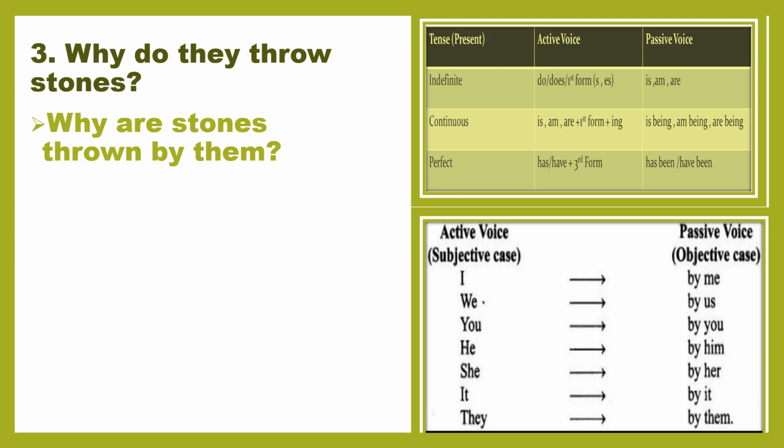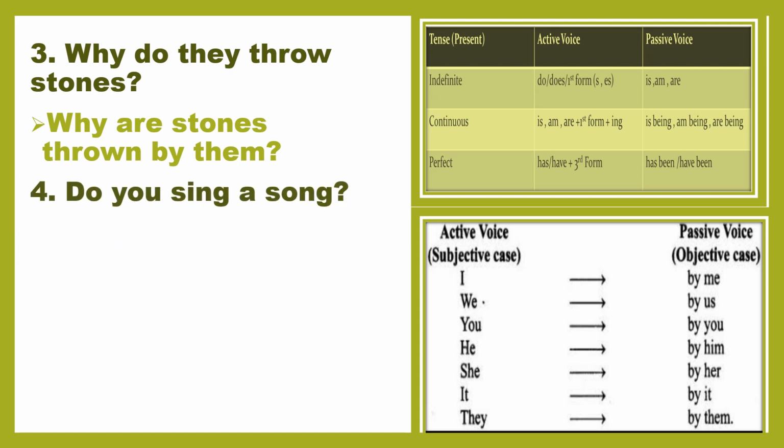Stones are more than one, so we have to write here are. Why are stones? This is subject, then the third form of verb of throw is thrown, then by, and the objective case of they is them. Why are stones thrown by them, question mark.